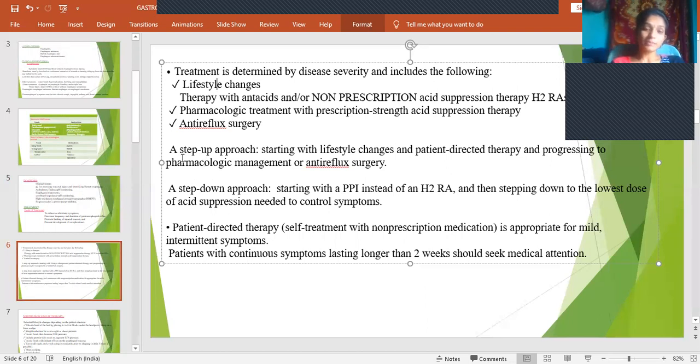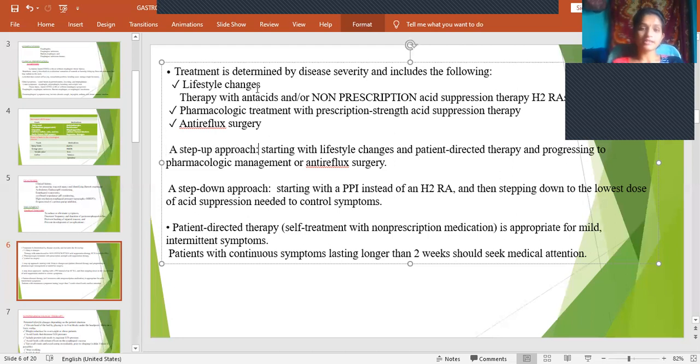In a step-up approach, we shall start with lifestyle changes. With small lifestyle changes, we'll try to improve the patient. And if that doesn't work, then we'll go to non-prescription acid suppression therapy. And even if it is not getting relieved, then we'll go for pharmacological prescription strength acid suppression therapy. Even if it's not responding, then we'll go for anti-reflux surgery. So this is the step-up approach.